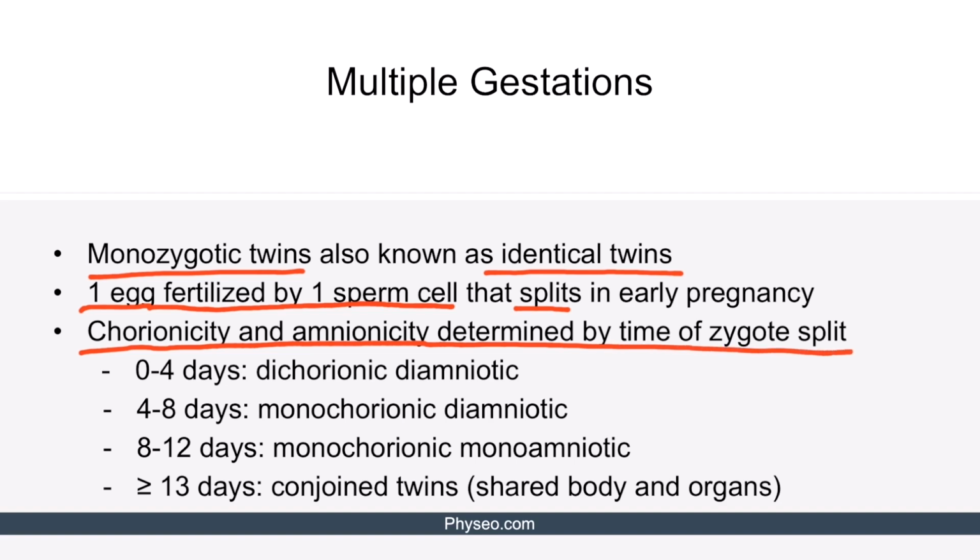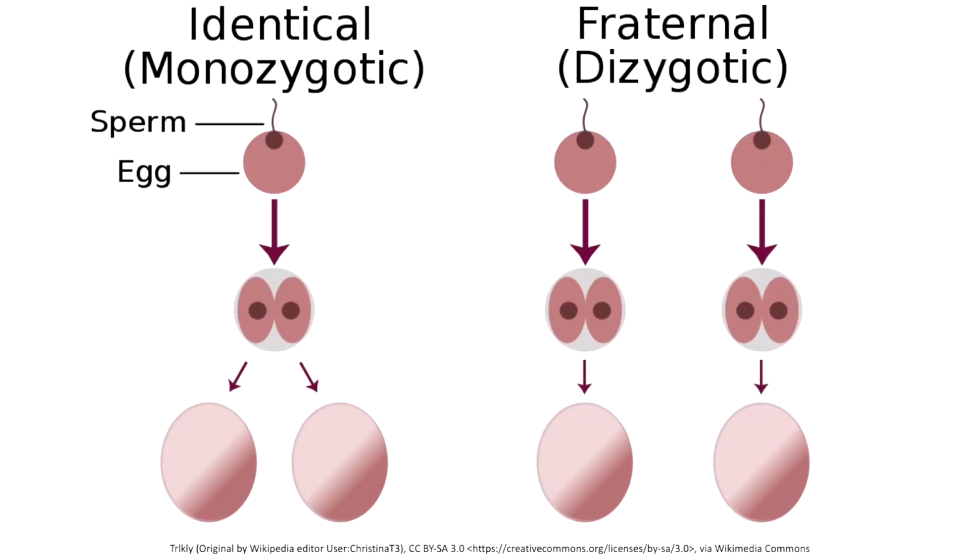If zygote splits anywhere from 0 to 4 days, then twins have separate chorions and amnions. In other words, they are dichorionic, diamniotic twins. If, on the other hand, zygote splits from 4 to 8 days, then we receive monochorionic, diamniotic twins. If split occurs anywhere from day 8 to day 12, twins share both chorion and amnion and are appropriately called monochorionic, monoamniotic. Finally, if splits occur anywhere from day 13, we receive conjoined twins, meaning they share the body and several organs.